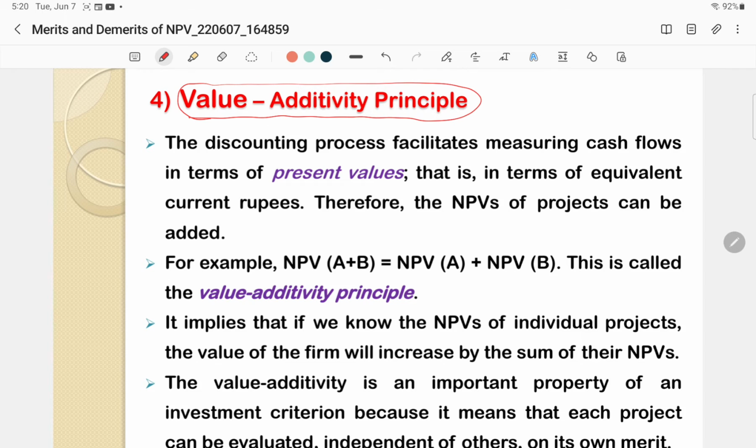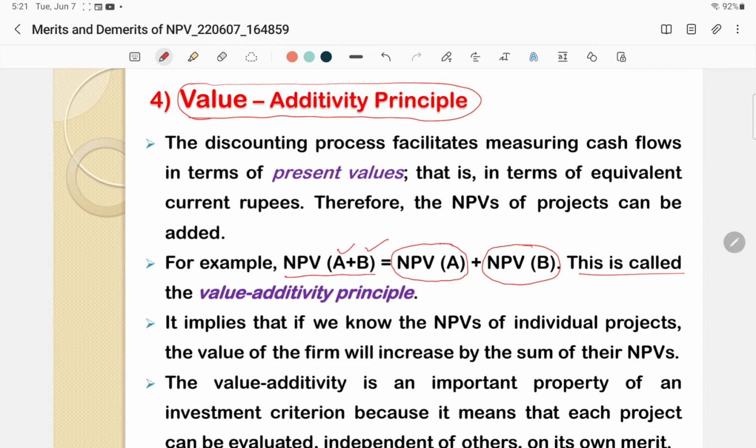So in this principle, if a firm is considering two or more projects like project A and project B, independently we will calculate the value of NPV of project A, and separately we will calculate NPV of project B, and both projects' NPV are added. So NPV of A plus B is equal to NPV of A plus NPV of B project.